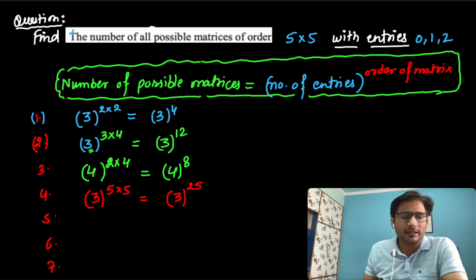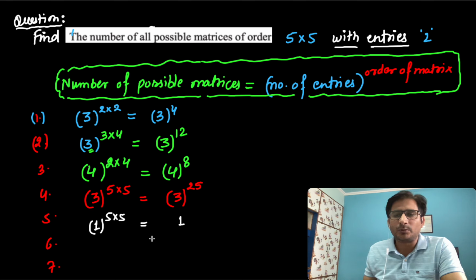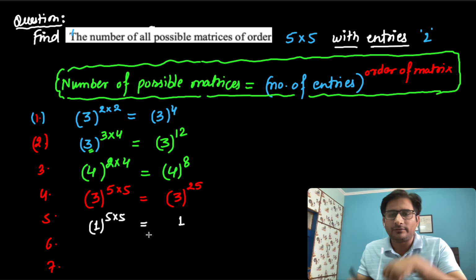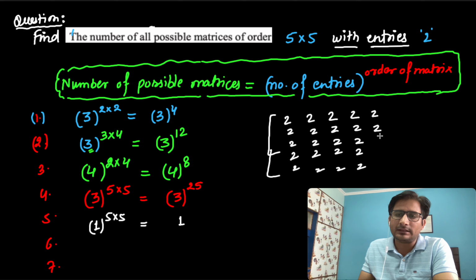If I change the entries so that the only entry is the number 2, how many total possible matrices are there? It is 1 power 5 into 5, which is 1 power 25, equal to 1. Only one matrix is possible. If we fill every place in the 5 into 5 matrix with the number 2, only a single matrix is there. I hope this topic is now clear to you all.